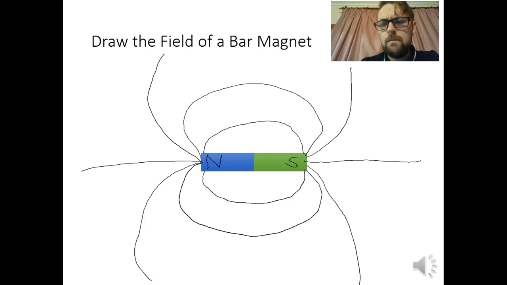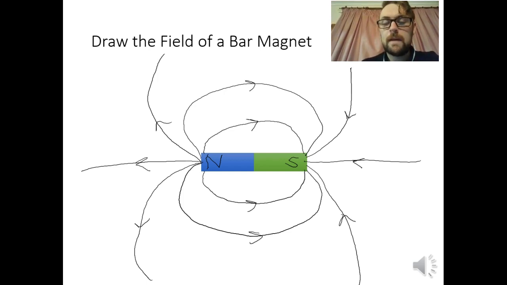Now, the way we draw them, the direction is based on a couple of reasons. One, we'll learn later, the right-hand rule. But if we have a magnet like this, and we know the north and we know the south, it's always from north towards the south. So, towards south from the north. Okay? You can see I've been consistent all the way through there. And that's how we represent them.